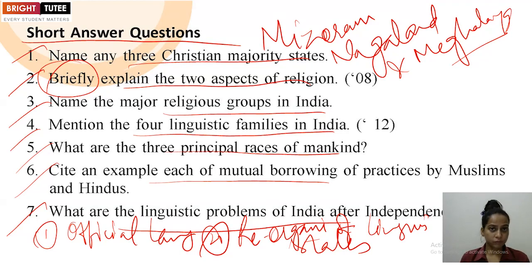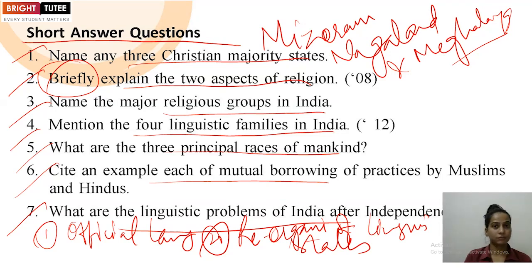Official language was the first problem. Then the second problem was reorganization or the reformation of new states based on languages. And the third problem was the problems related to linguistic minorities, where it was the problem that somewhere they were in fear that they will not be protected. So all these three things were the major challenge, and how it was accommodated by the government at the time, we need to mention that.